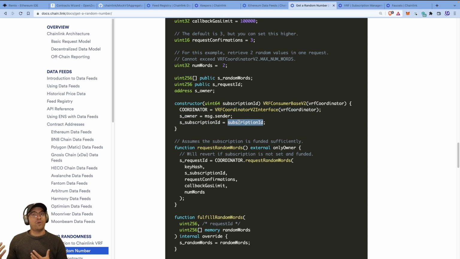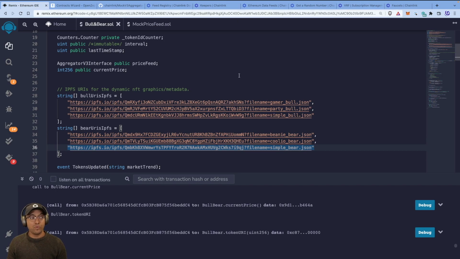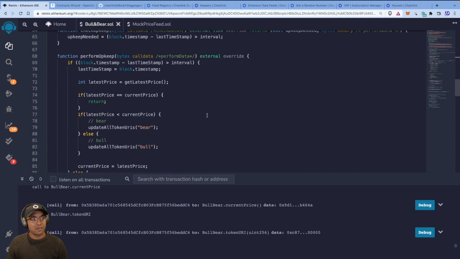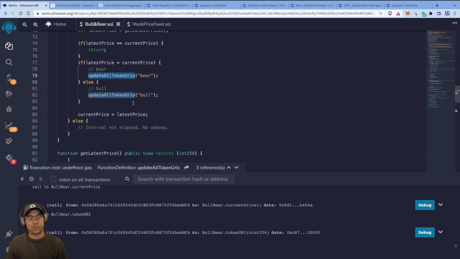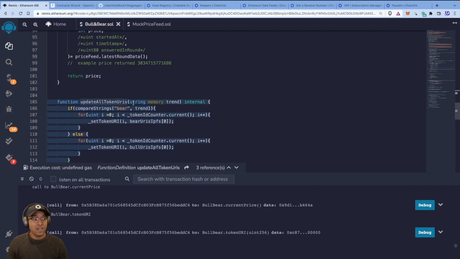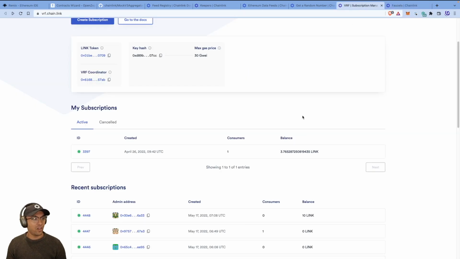So if you look at the repo in the randomness branch, you'll see that I've done all this. I've even added some setter functions to help us change things around. But most of our change in logic will end up being in the update all URIs. It'll be in the performUpkeep, calling updateAllTokenUris. You'll have to think through, when do you want to ask for a random number? When you get the random number, where does the URI updating logic sit? Think through all that. It's a good engineering challenge for you, and a lot of the solution is already there on the repo, but try not to cheat.